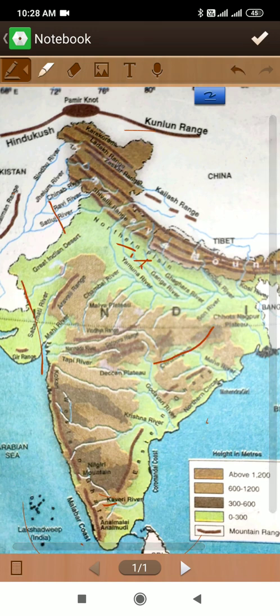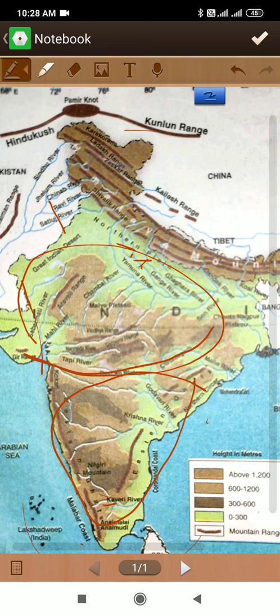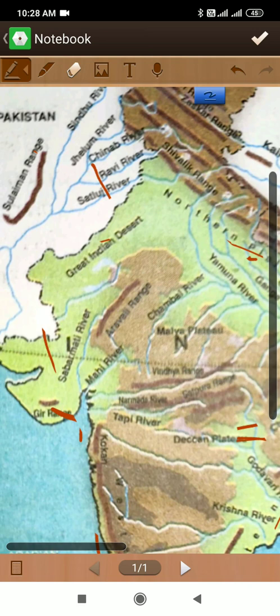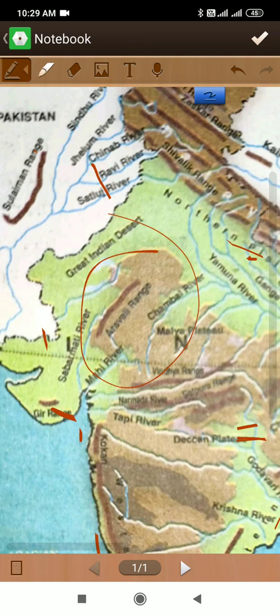So this part is known as the Malwa plateau and this part is known as the Deccan plateau. So this is the Malwa plateau and this is the Deccan plateau. The Aravalli range is situated, see here in the map, I will show you. Here it is, the Aravalli range. The Aravalli range is situated to the northwest part of the Malwa plateau and Aravalli is one of the oldest ranges in the world.